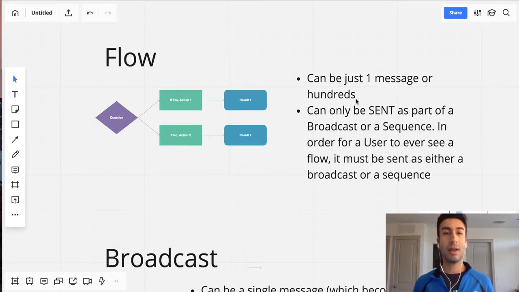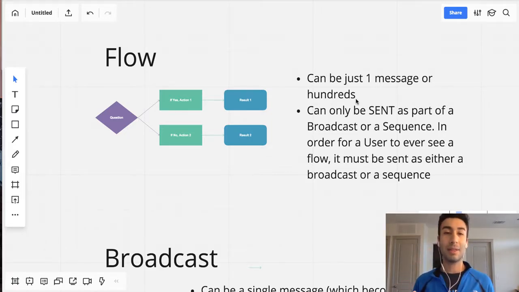So I get this question a lot, and it's something that I used to be confused with a lot too, because we have these three terms floating around inside of MANYCHAT. We've got a flow, we've got a broadcast, and we've got a sequence. So I'm going to explain what the difference is between all three of these and when you would use them. I'm also going to show you examples of each of these three inside of MANYCHAT on my screen here.